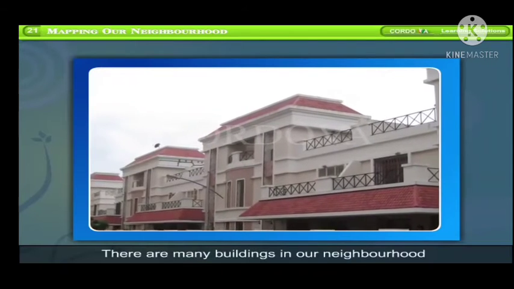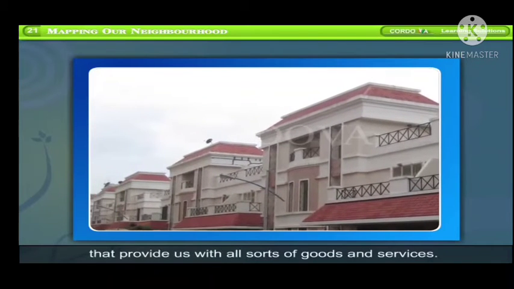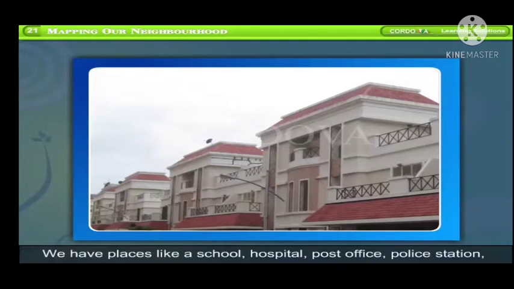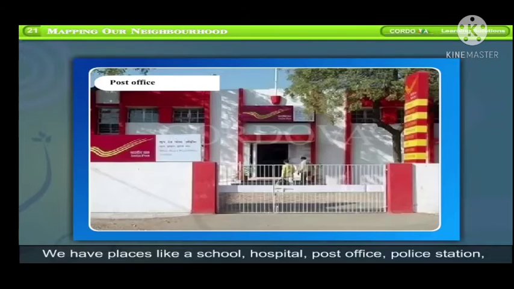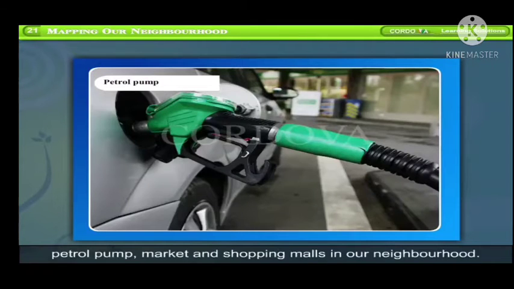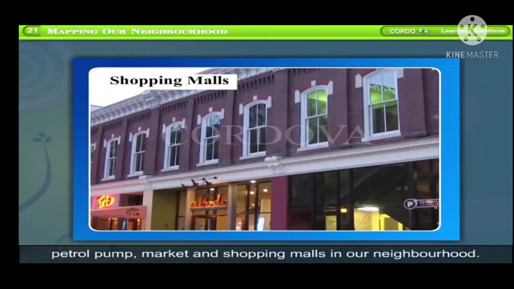There are many buildings in our neighborhood that provide us with all sorts of goods and services. We have places like a school, hospital, post office, police station, petrol pump, market, and shopping malls in our neighborhood.